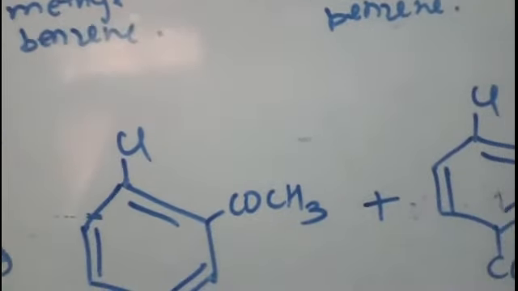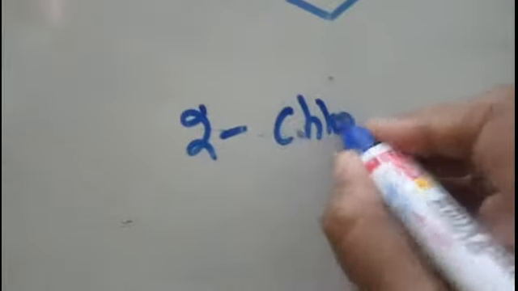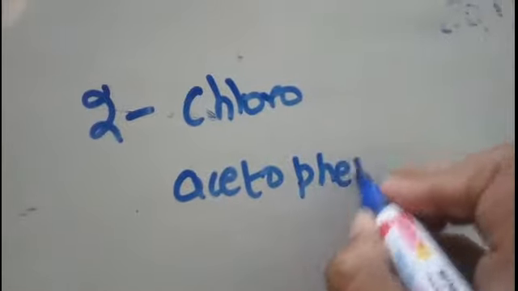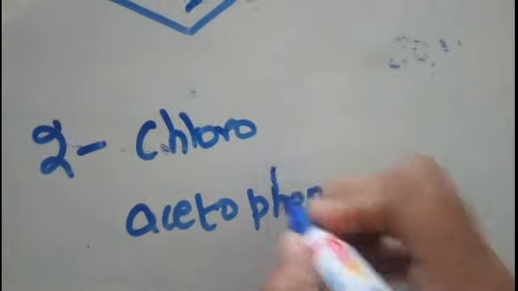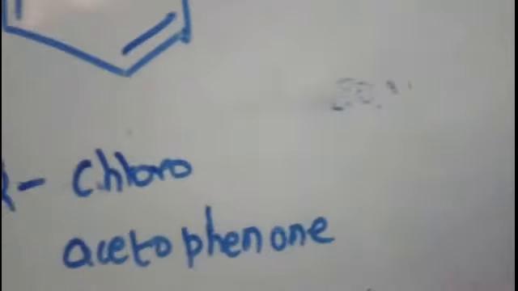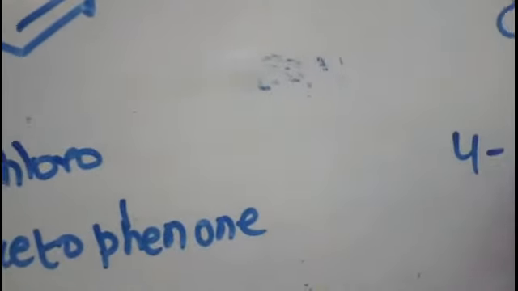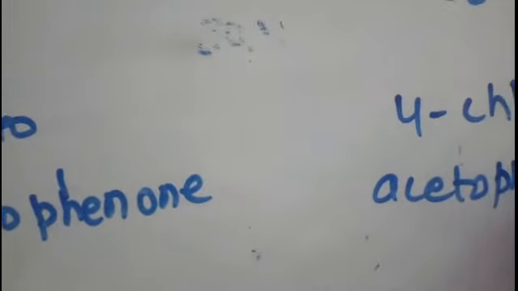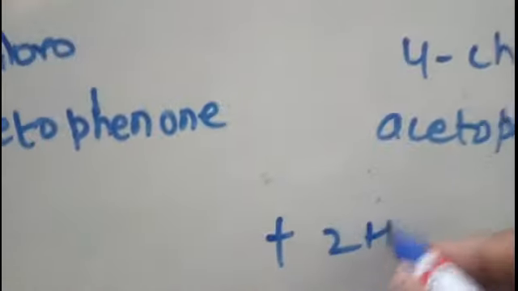And 2 HCl is removed. Now what is the name of this compound? This is known as 2-chloroacetophenone, and this is known as 4-chloroacetophenone. HCl I will write here.